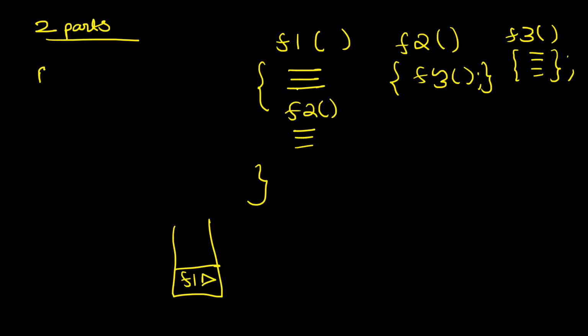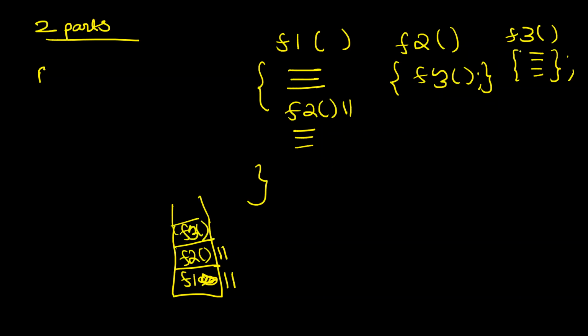So you print, then you call F2. The moment you call F2, what will happen, guys? This F1 context will be paused at this line, and a new context of F2 will be created and added to the stack. Now this context is running. The first line is a call to F3. So the context of F2 gets paused and a new context of F3 starts running. So it is added to the stack.